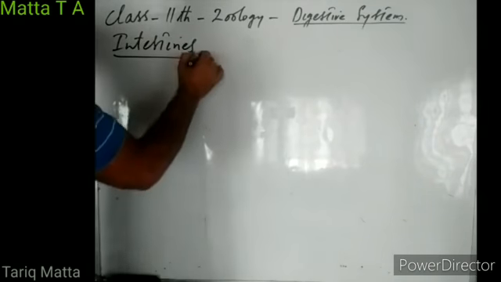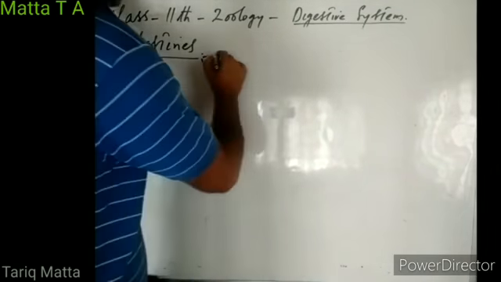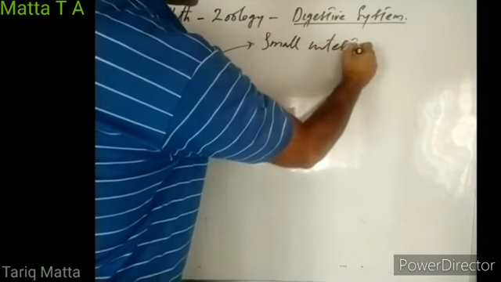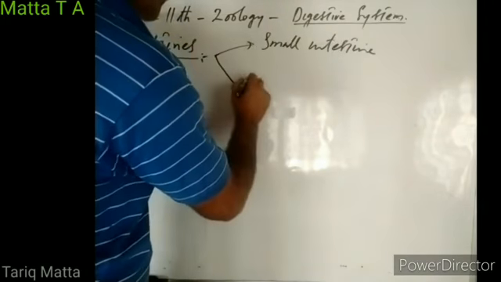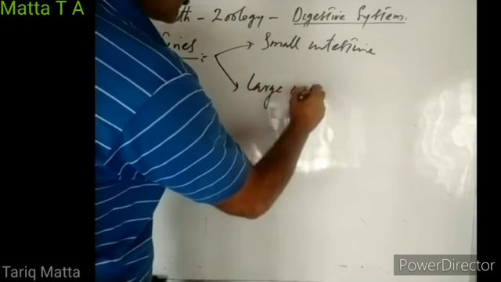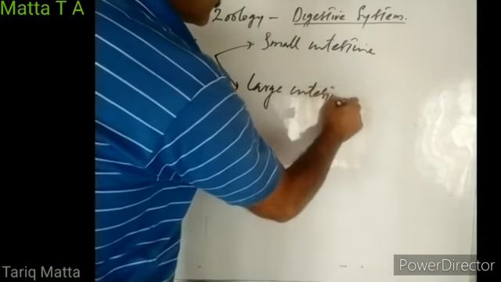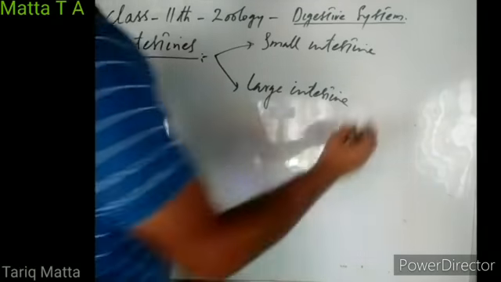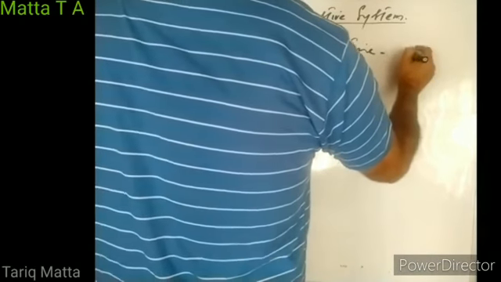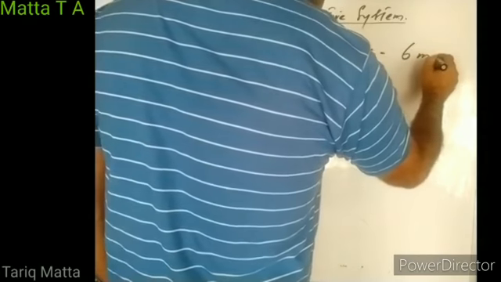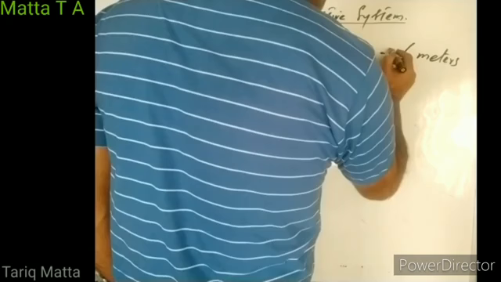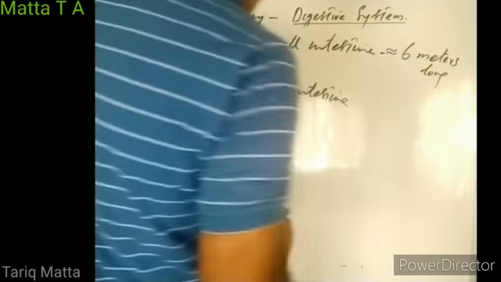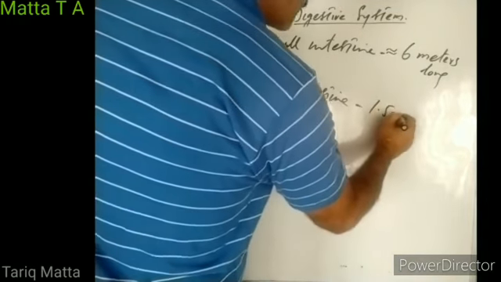Our intestines are divided into two parts: small intestine and large intestine. Small intestine is approximately 6 meters long. Large intestine is 1.5 meters long.